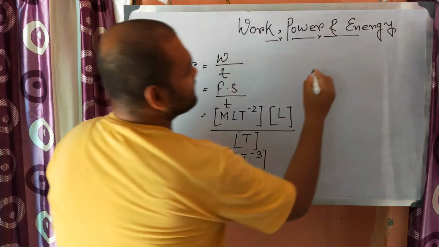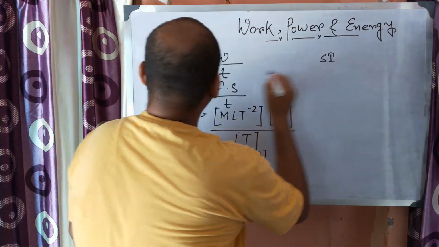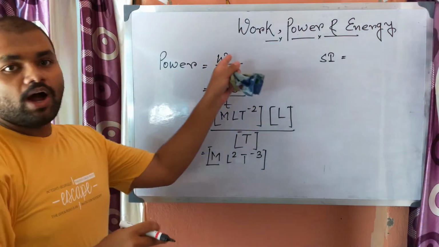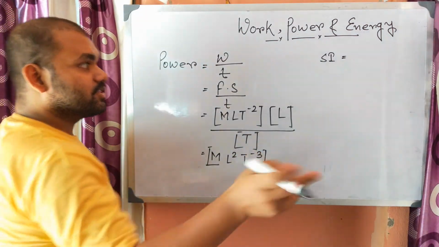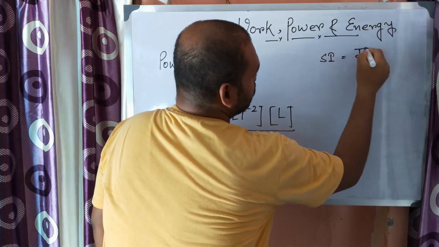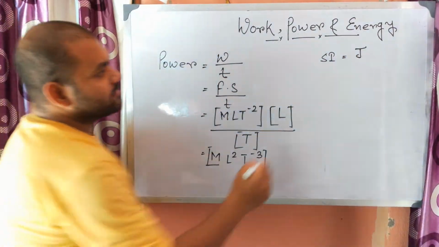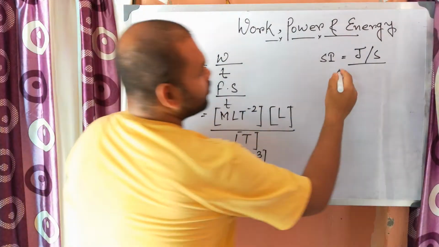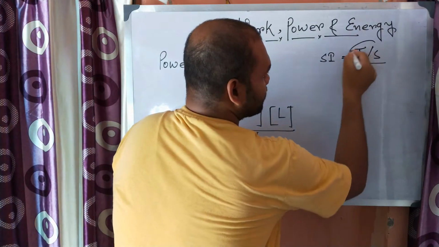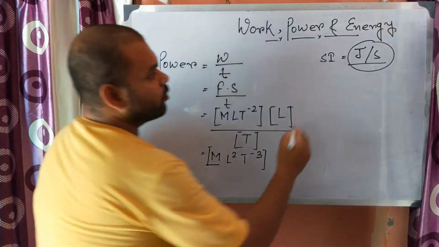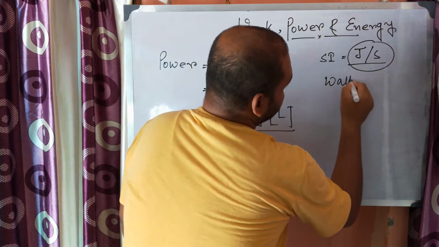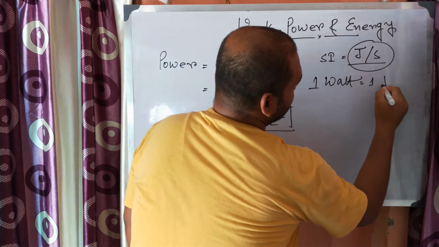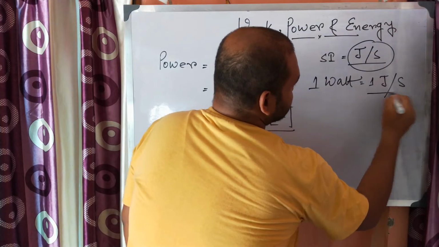So what is the SI unit? What is the SI unit of work? SI unit of work is joule, and for time, second. So this is known as joule per second. SI unit of power is joule per second, which is also known as watt, W-A-T-T. So 1 watt is equal to 1 joule per second.